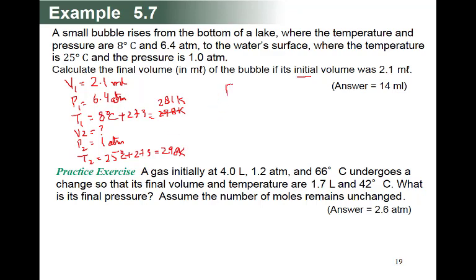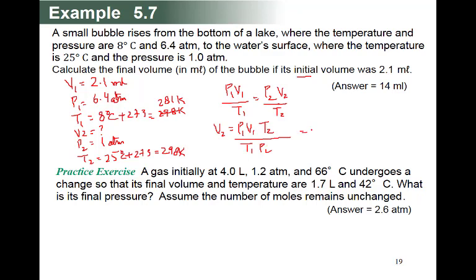The general gas equation: P1 V1 upon T1 is equal to P2 V2 upon T2. The question is V2. So V2 is equal to P1 V1 upon T1, and P2 will go down, so T2 comes up.